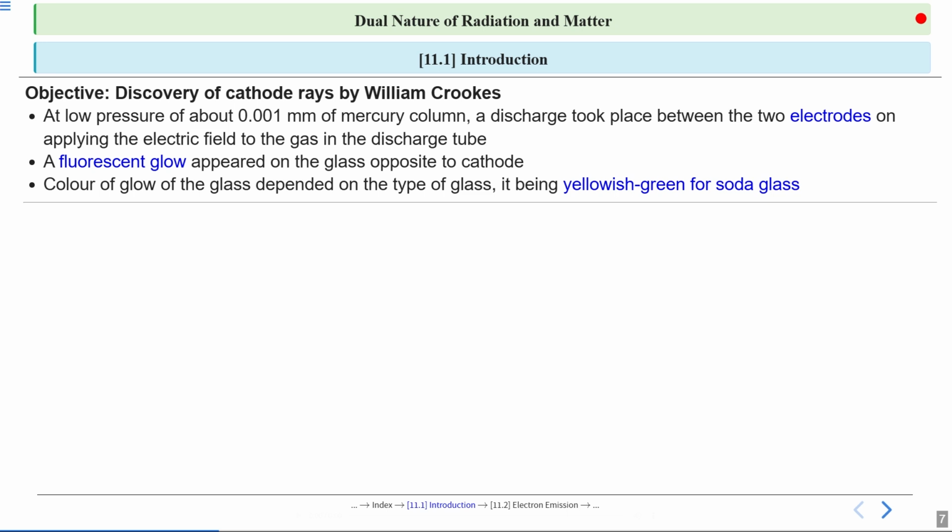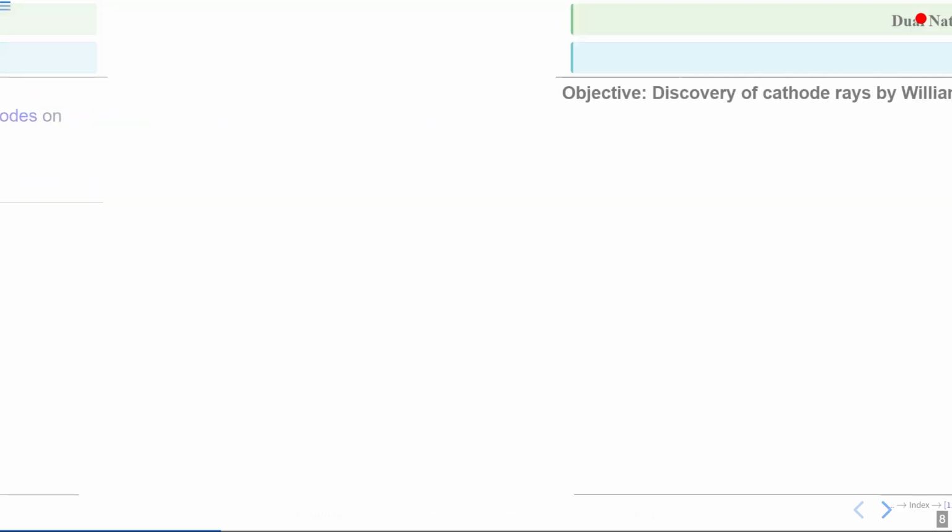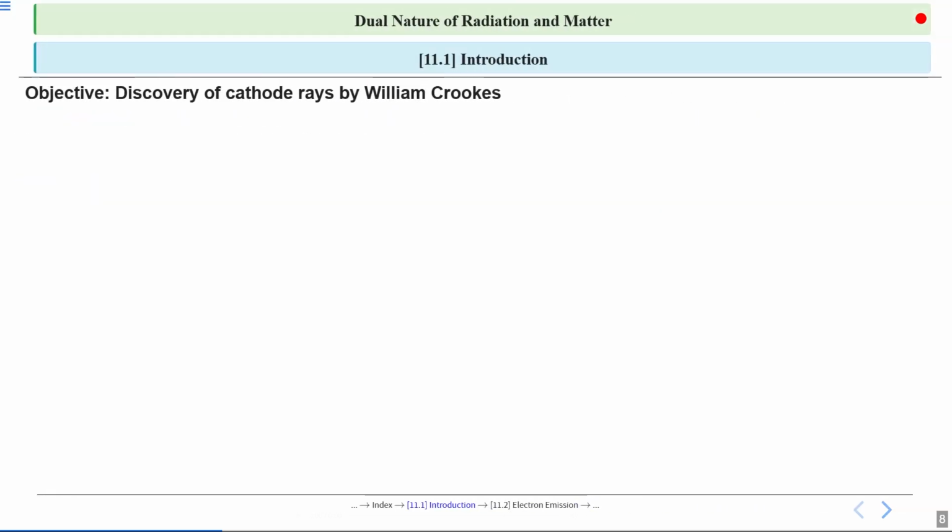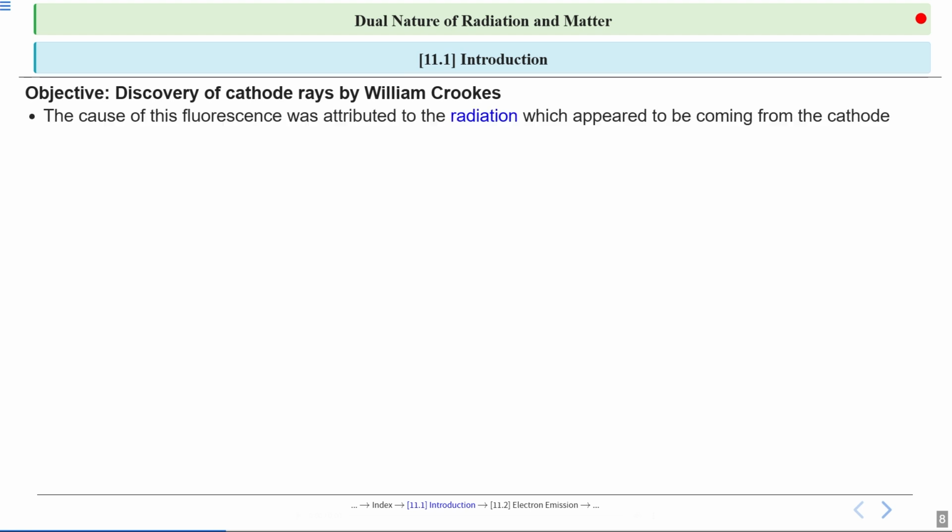Let's see how Crookes' experiment led to this important breakthrough. He noticed a fluorescence, or a glowing effect, inside a glass tube when electricity was passed through it.